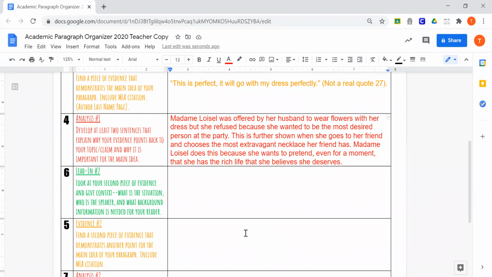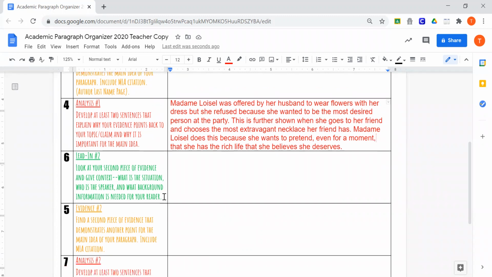My next evidence is probably going to be where everything goes downhill, where the necklace gets lost, right? Why? Because then I'm going to lead into, well, because she chose the most extravagant necklace, as we said in evidence 1, in evidence 2, she loses it. And then she has nothing. Her wants of everything extravagant end up resulting in her losing everything she had because she has to have her husband work 2 jobs and they fire the maid, so she has to clean and all of those things.